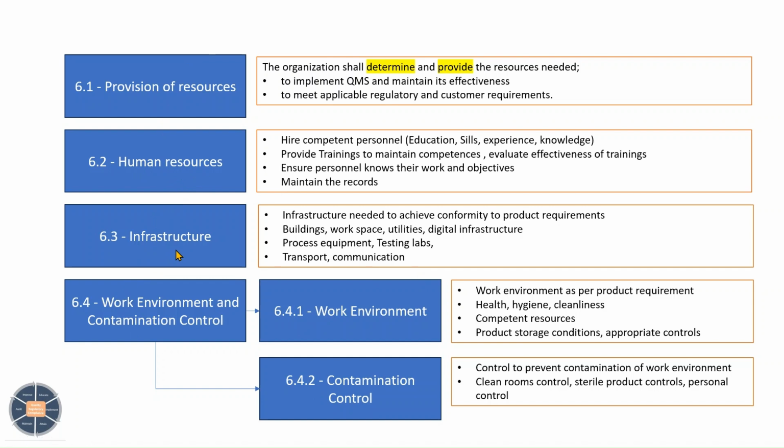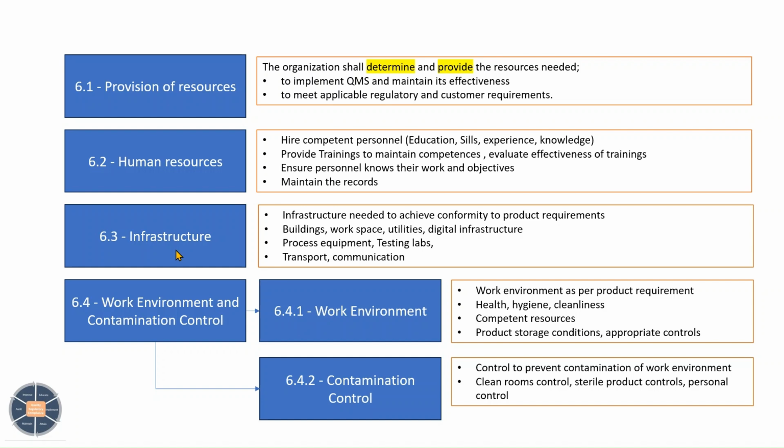Whenever there is a need, let's say we are maintaining an IVD facility or manufacturing an IVD product, our organization has to ensure what kind of processes are needed and what kind of infrastructure is needed to perform those processes, with respect to building, workspace, utilities, or digital infrastructure.